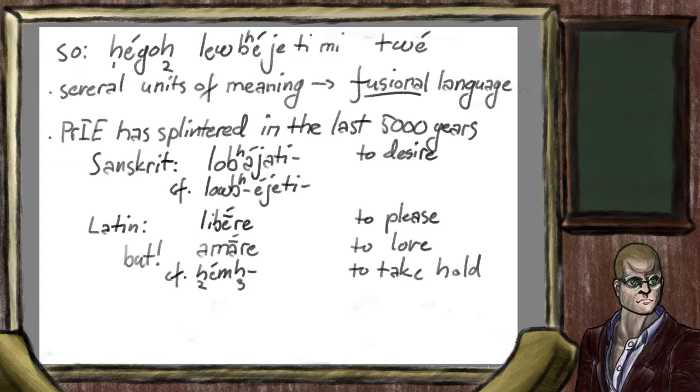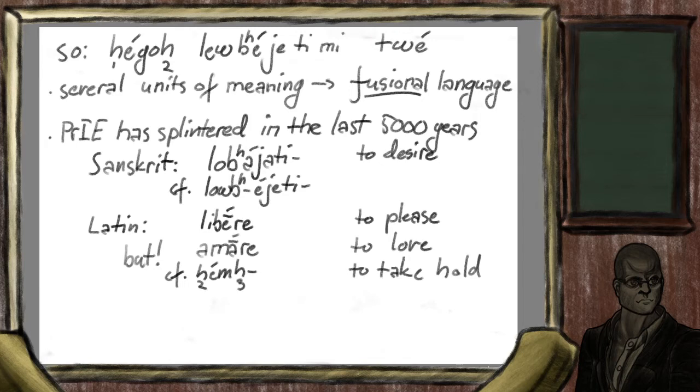A language that you might be familiar with, Japanese, also builds its words from a chain of elements. But in Japanese, there is one element for each unit of meaning. These kinds of languages are called agglutinative.